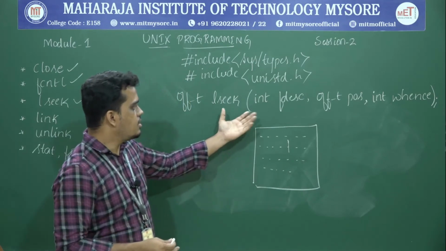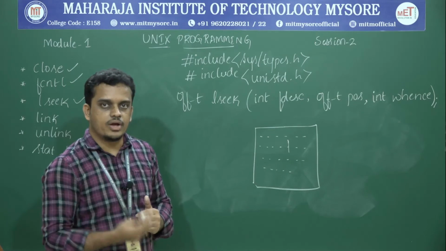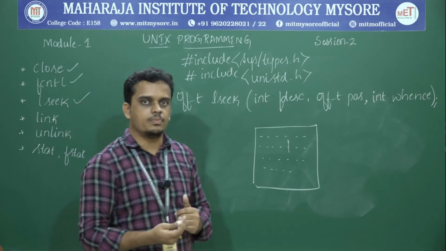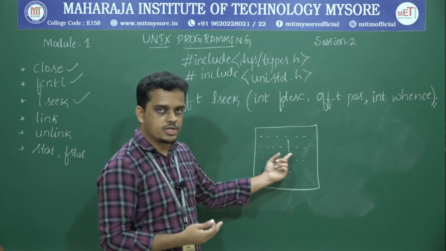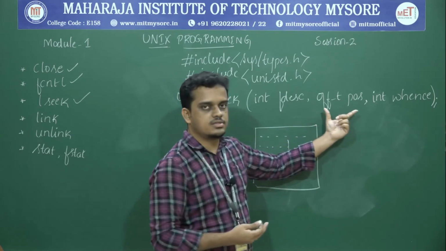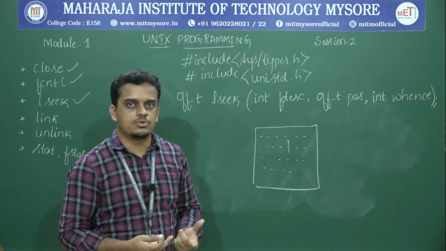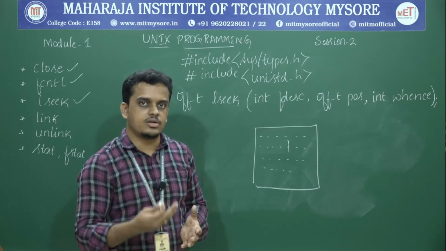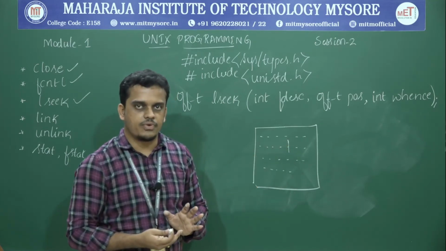So lseek takes as its very first argument a file descriptor value that specifies to which file I'm trying to perform this random access. I'm trying to customize the position. And the second one is all about the position value, that corresponds to what amount of bytes I need to add or subtract from the existing position of that particular file.